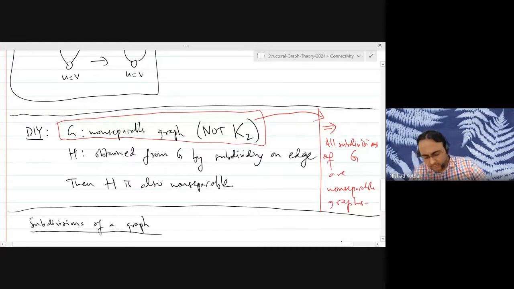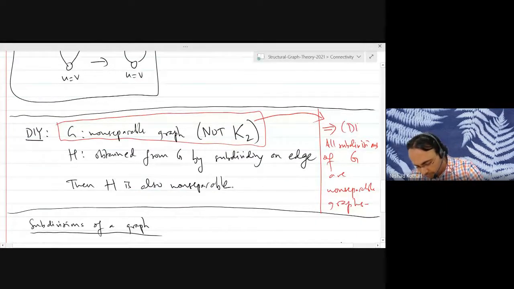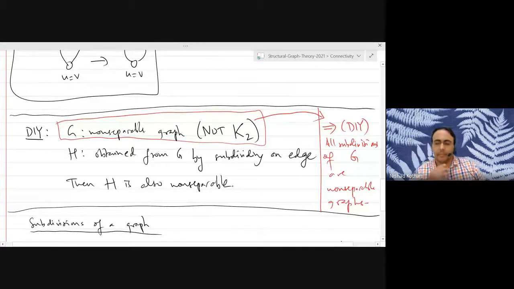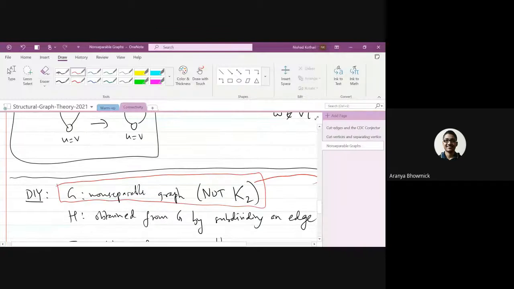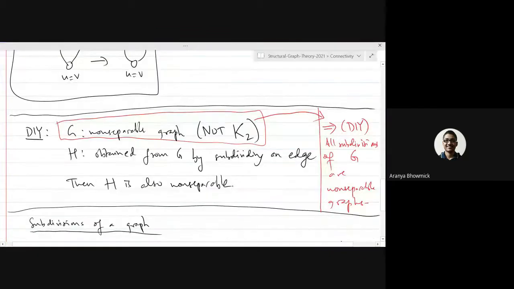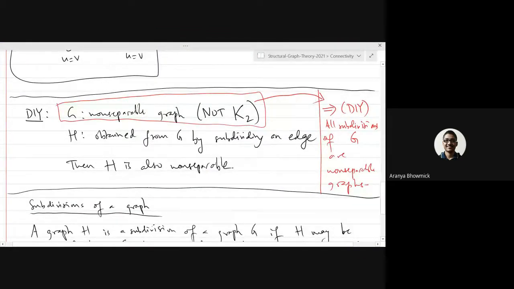This was also one of your do-it-yourself problems from the last lecture. Everybody with me so far? This is because if we take a non-separable graph G which is not K2 and subdivide an edge, we'll again get a graph which, by this do-it-yourself, will be non-separable and will not be K2.